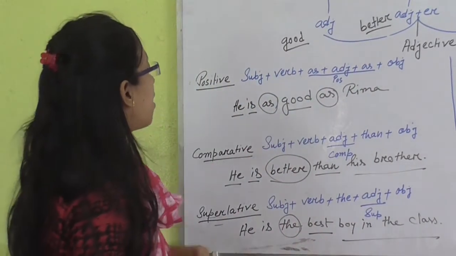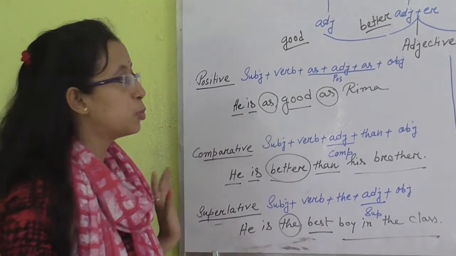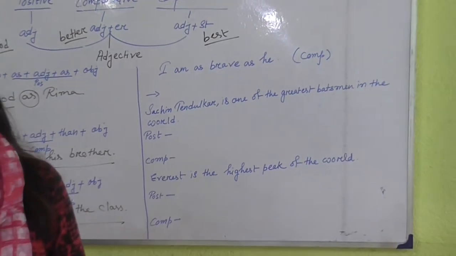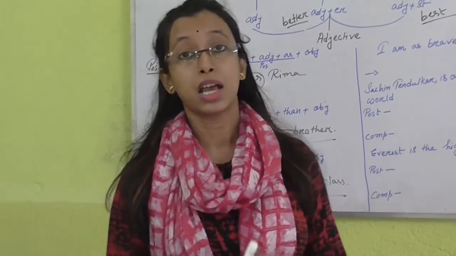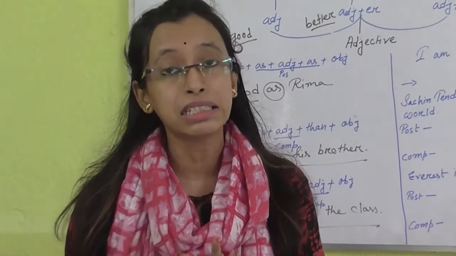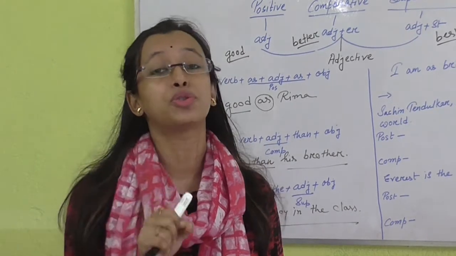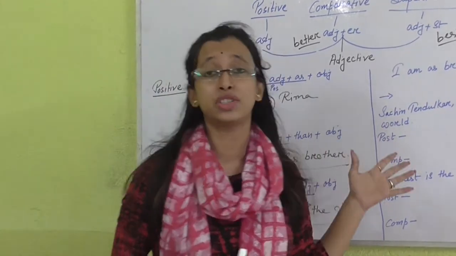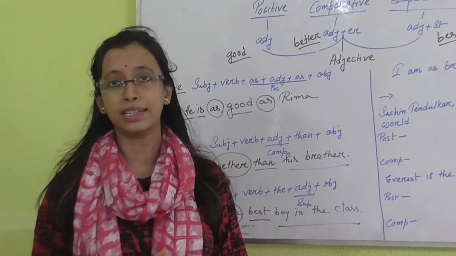So here are the sentence structures of positive degree, comparative degree, and superlative degree. Now to come to the transformation of sentences. We all know that transformation of sentences means transforming or changing the sentences without changing their meaning. It means we need to change the structure, not the meaning. In interchanging degrees also, we need to change the degrees without changing the meaning.